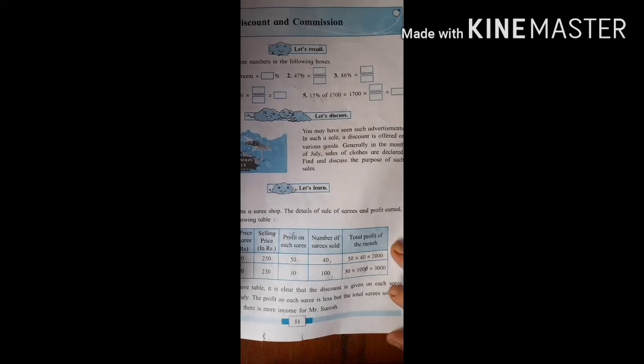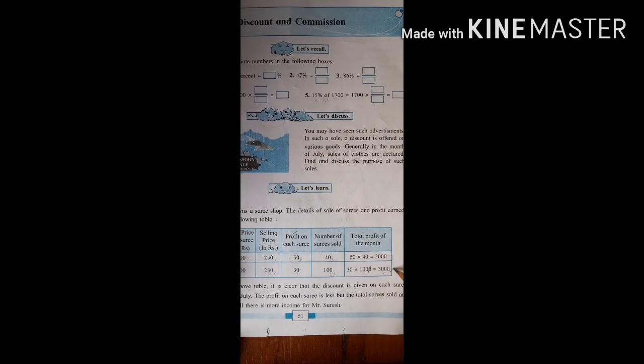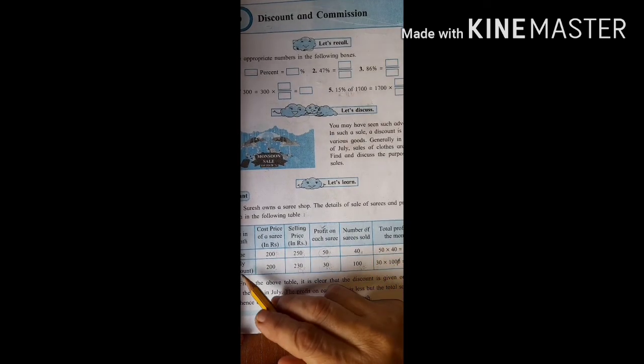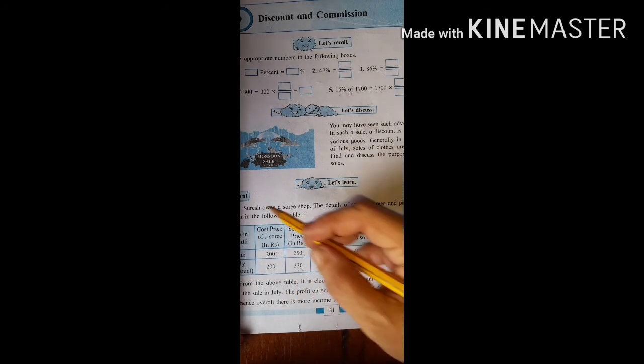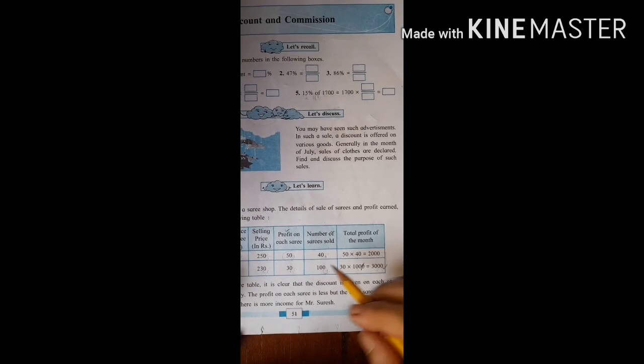So here you saw that he has gained more profit. He has gained more profit because the number of products sold in the month of July was more than in the month of June. It has almost become double, because it was given at a discounted price. This is how a shopkeeper or a retailer earns a profit. So he has earned more profit here by selling it at the lesser price.